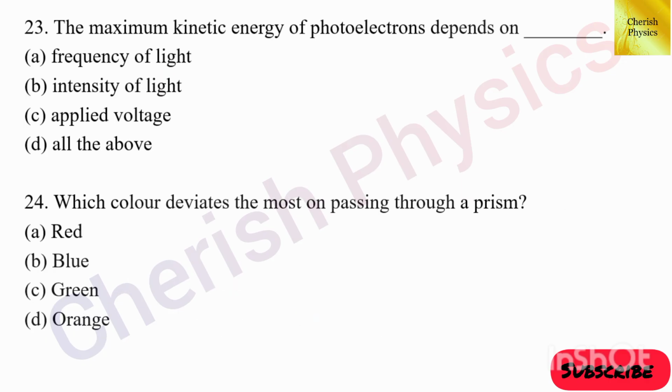23rd question. The maximum kinetic energy of photoelectrons depends on dash. The answer is option A, frequency of the light. 24th question. Which color deviates the most on passing through a prism? The answer is option B, blue.